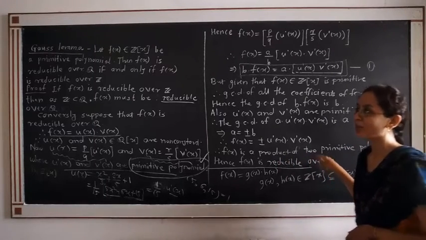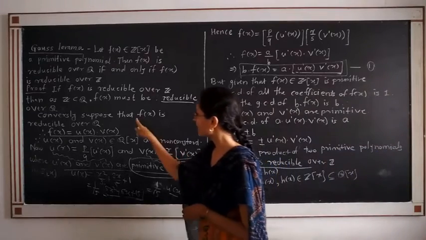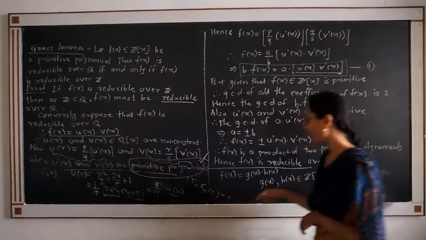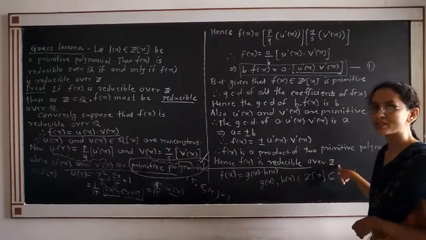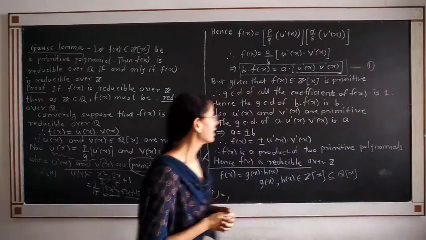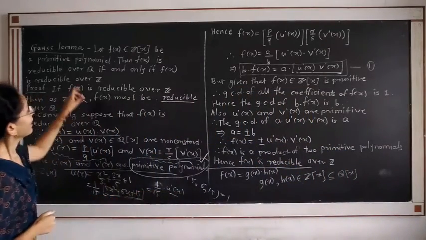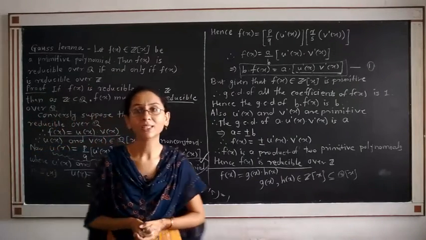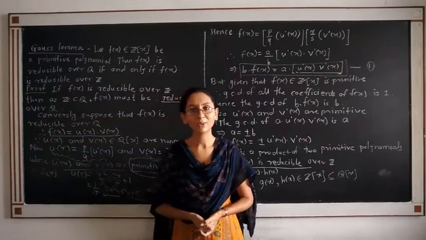What did we prove now? We assumed that f(x) is reducible over Q and we proved that f(x) is reducible over Z. This is the Gauss lemma. This is a very important result. Gauss lemma: what is that lemma? If f(x) is a primitive polynomial, then f(x) is reducible over Q if and only if it is reducible over Z.